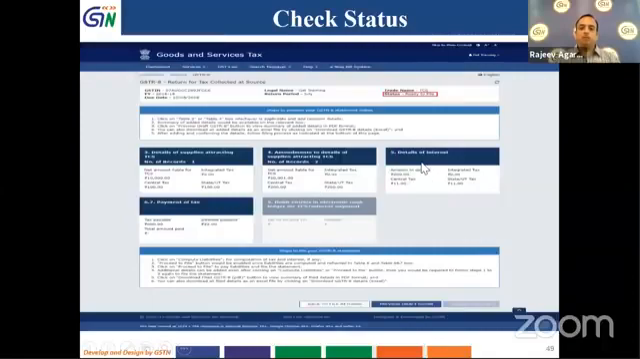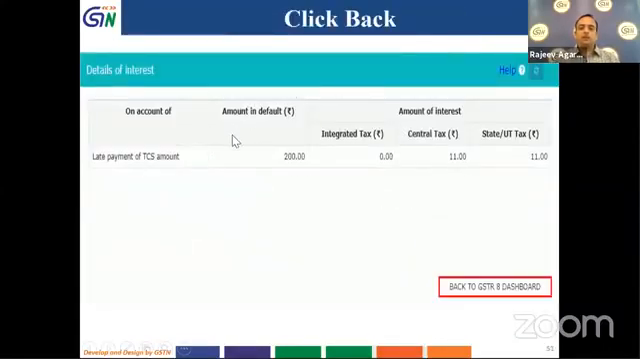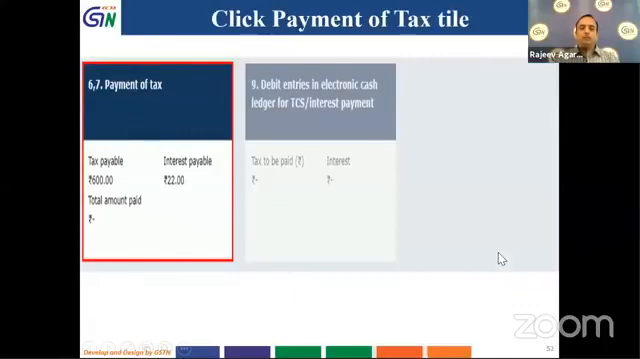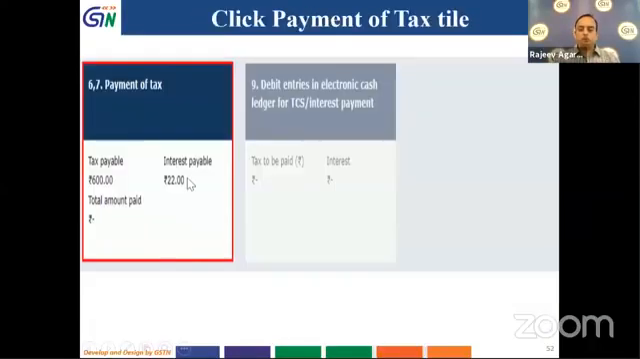So I will click on table 5, details of interest. Then what interest I have to pay will be shown over here. I can view it, note it down, and then go to GSTR 8 button. Now we will go to 6 to 7 dot payment of tax button. And if you see, the amount of tax or interest which is payable is already shown over here.